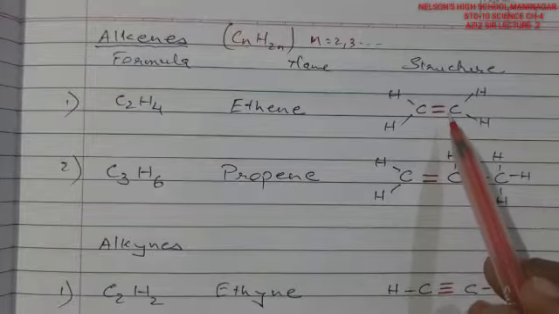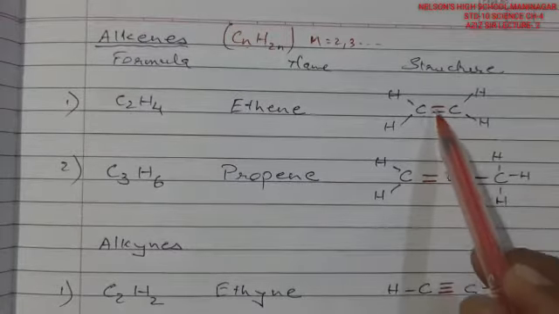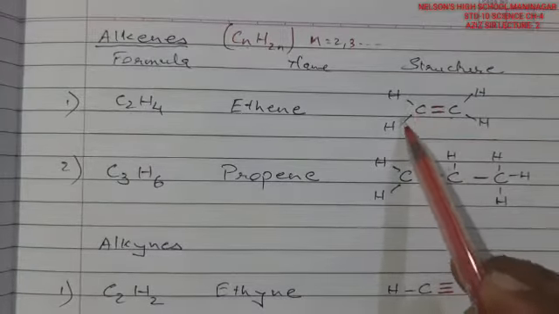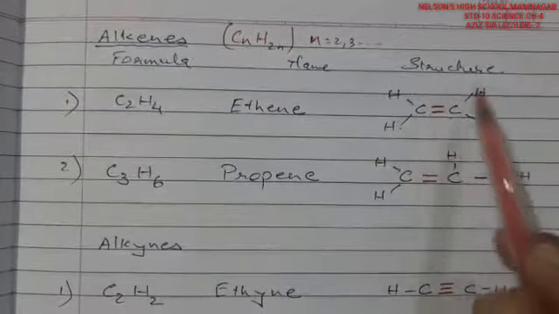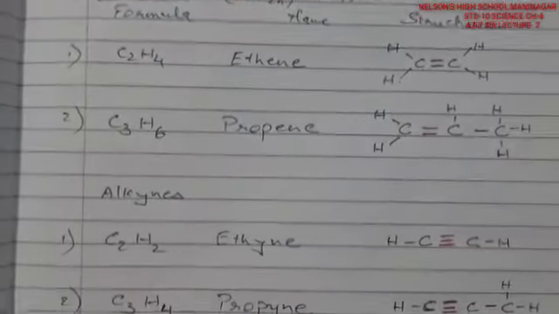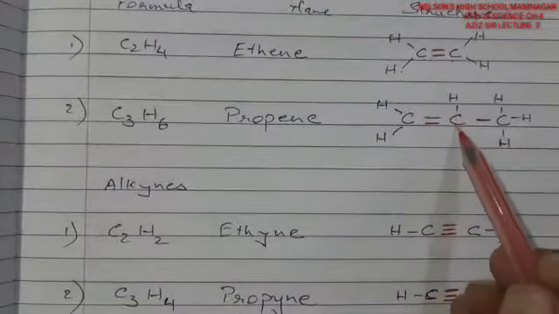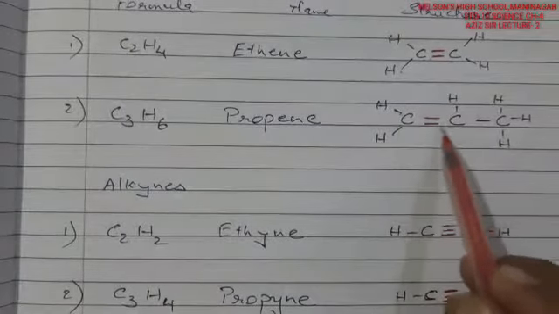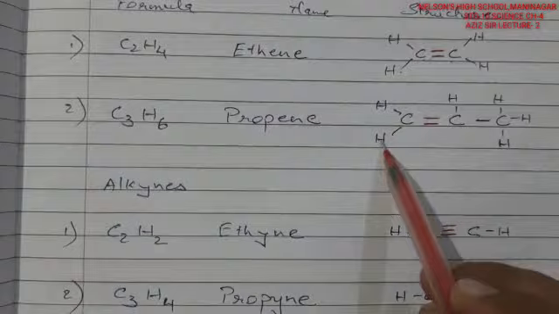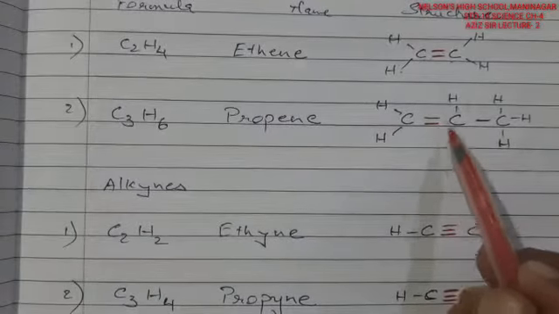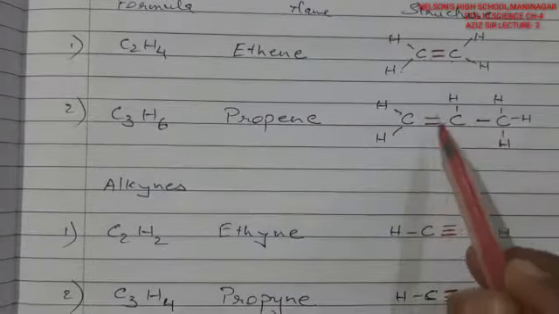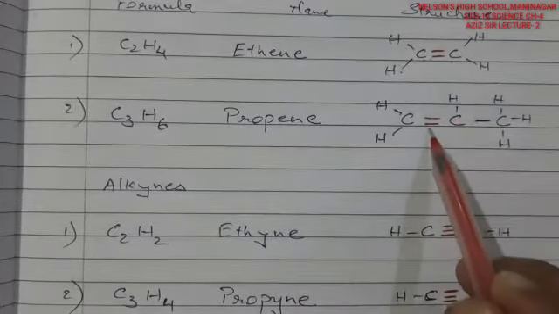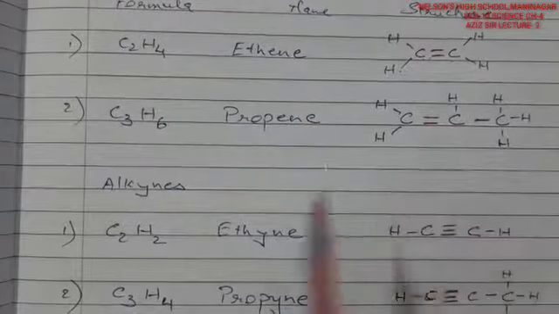Here you may see the carbon has 2 electrons shared within itself, so 2 electrons are satisfied here only, and the other 2 are with hydrogen. Such a formation is being seen. For the 3 carbon, you are able to see this carbon is sharing 2 electrons with a carbon itself only, that is one pair, and the rest of these 2 are hydrogen here. So 1, 2, 3 and 4, likewise it is getting satisfied. Here between 2 carbon there is one single bond only, but here you may see it is a double bond, one double bond must be present.